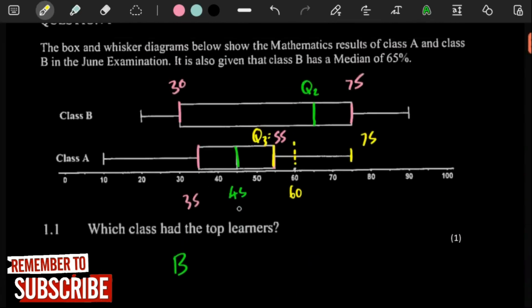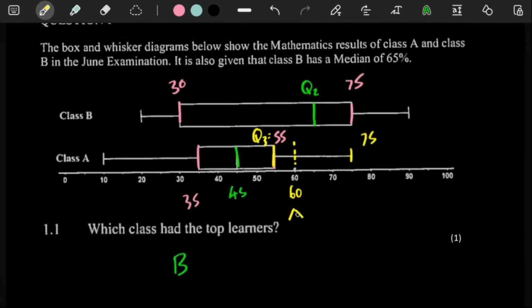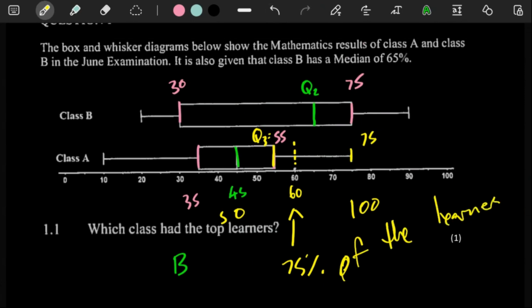You see, because between 45 and 75, 60 is in the middle. And then 45 is where 50% is. This is where 100% is. So in the middle, this is where 75% of the people would be. 75% of the learners. So this one is kind of strange, but that's what we are getting.